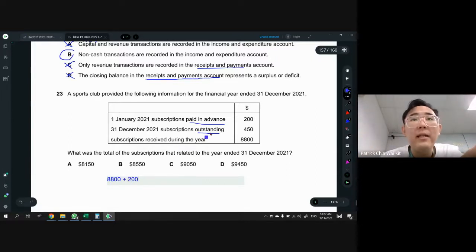And then year end is outstanding. So if year end outstanding, it's supposed to plus also. Plus minus minus, minus plus minus, right? Yeah, so plus plus. So this one also plus outstanding year end another 450. So your answer would be in this case 9450, I believe.